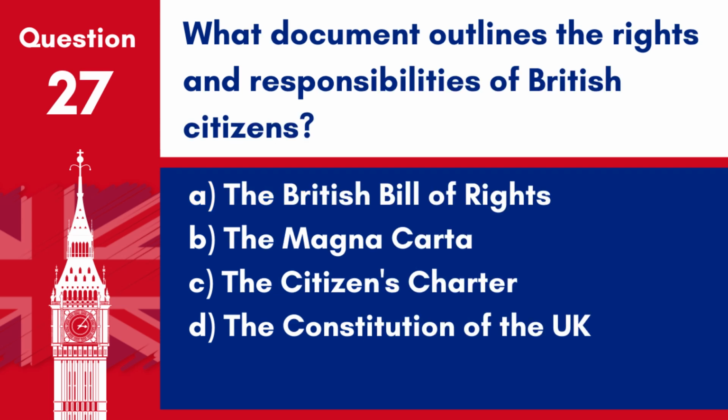Question 27. What document outlines the rights and responsibilities of British citizens? A. The British Bill of Rights. B. The Magna Carta. C. The Citizens' Charter. D. The Constitution of the UK. Answer: C. The Citizens' Charter. The Citizens' Charter outlines the rights and responsibilities of British citizens.